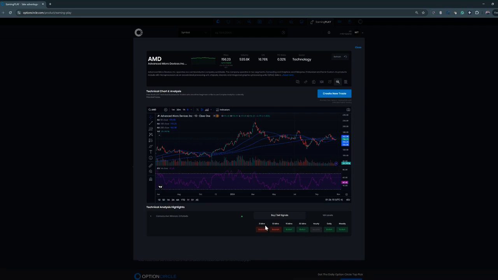So you can see here, 5 and 10 minutes is pretty bearish. That's because we sold off into the market close. But 15, 30 were still bullish. Hourly was neutral, and then the daily and the weekly are bullish. Now, if you want to look at moving average levels, we have that as well. So price is below the 20-day moving average over 5 periods. So that is a signal on the bear side, but we still have price crossed over the 7, the 50, the 100. So it does look like you got some bullish signals here ahead of it.